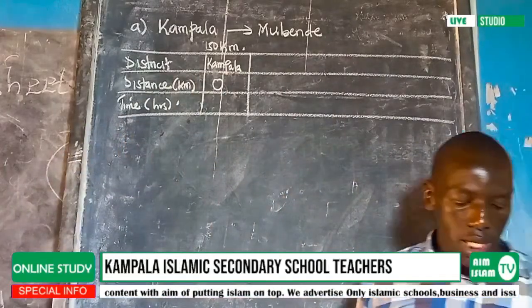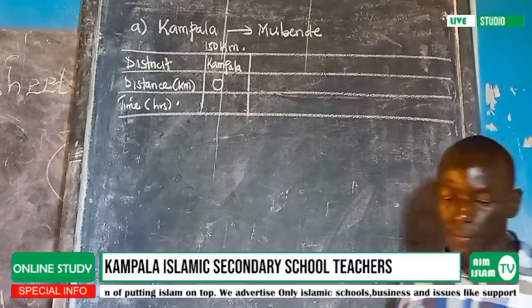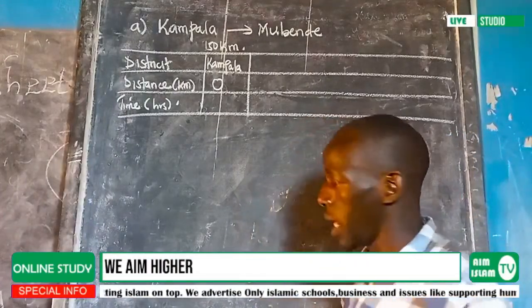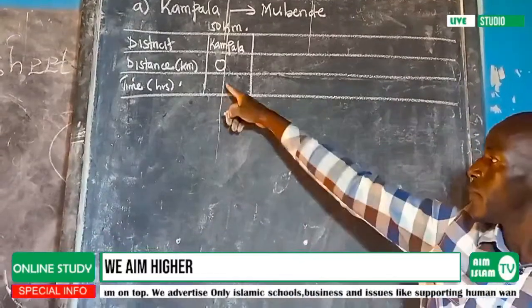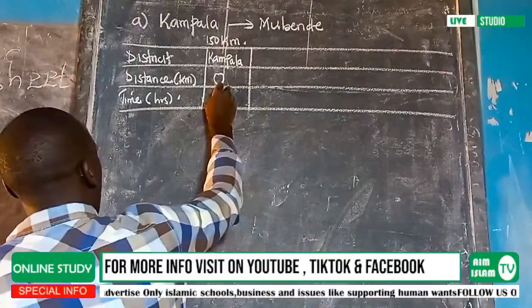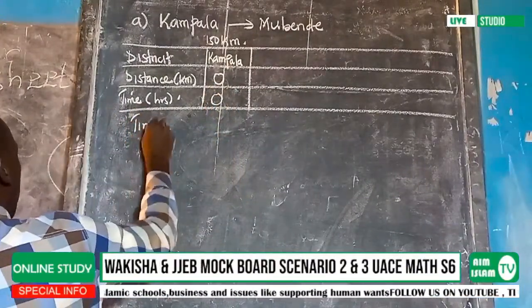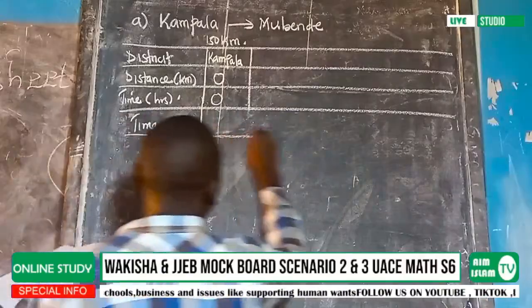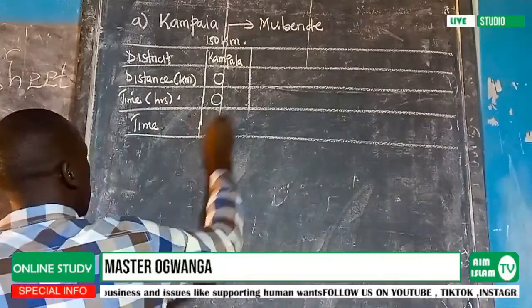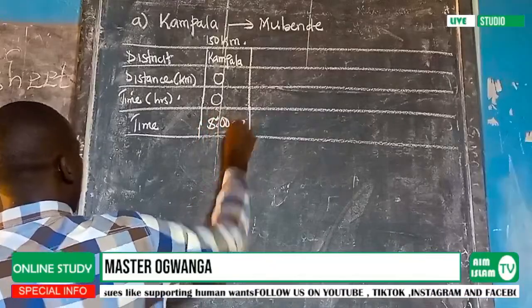The distance being 0, they have said he left Kampala at 8:00 a.m. So 8:00 a.m. also means the time here is 0. I'm going to add another column that will help us in showing the time given in the question. So I'm going to put here 8:00 a.m.